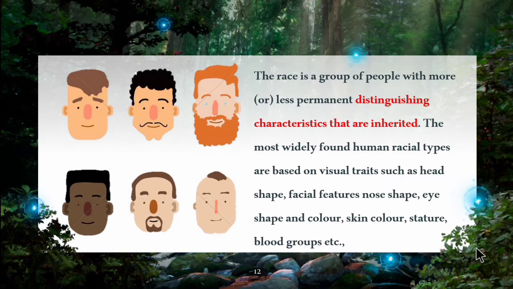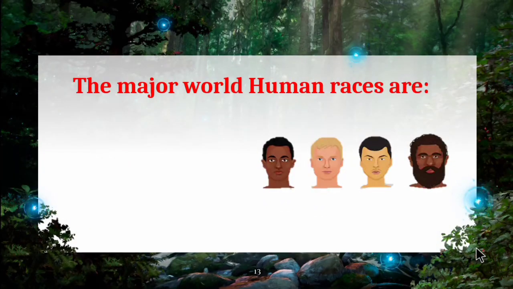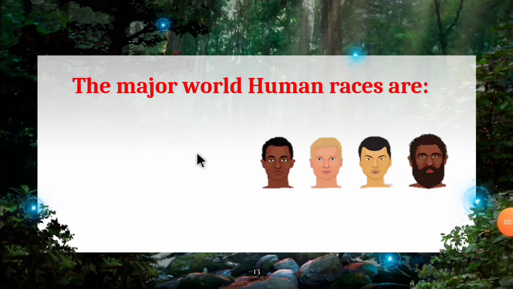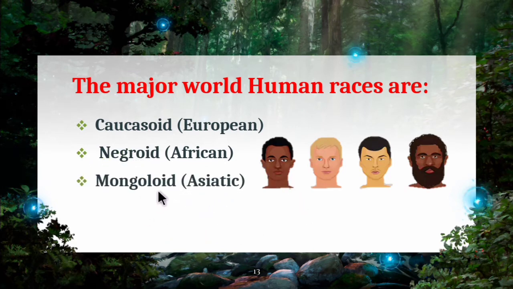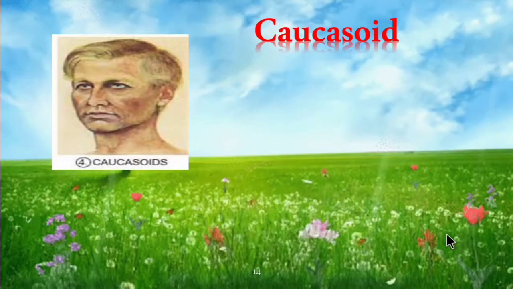So now let's see what are the 4 major types of races in the world. The major world human races are: first, the Caucasoid race, they are the Europeans; second, the Negroid race, they are Africans; third, the Mongoloid race, they are Asiatic, that is they belong to Asia; and finally the Australoid race, they are Australians. So now let's see the characteristic features for each race.